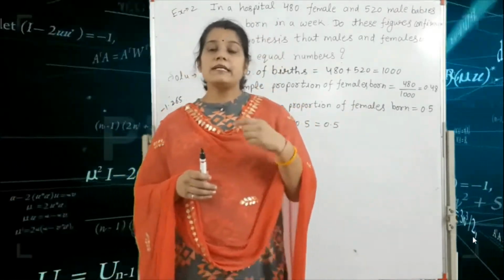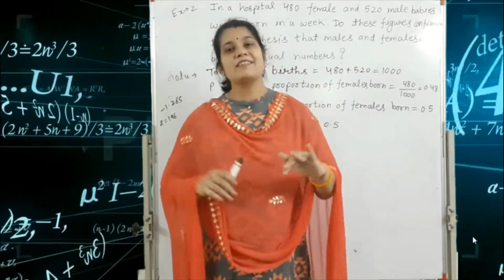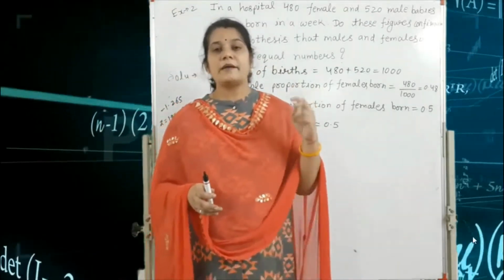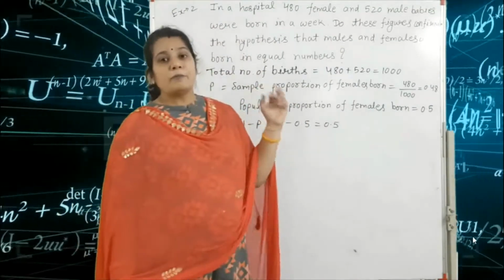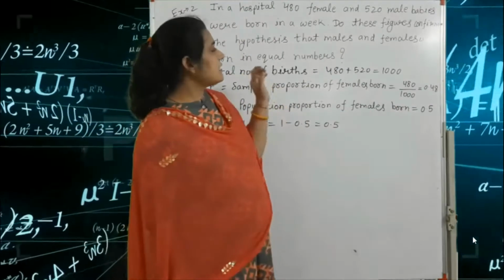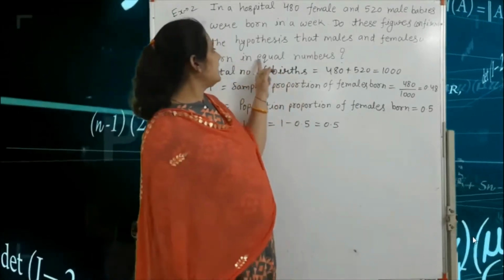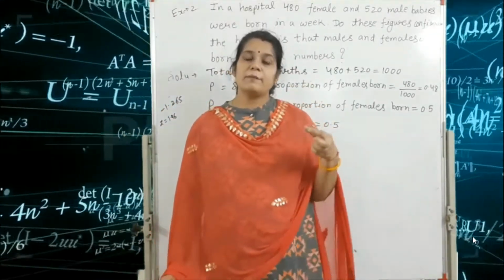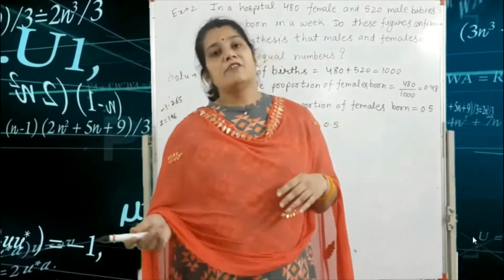So here we consider the population as 50%, 50%. Don't be confused in this type of question. If the population is not given, listen carefully: if we are given equal numbers, then the population is always considered 50%, 50%.